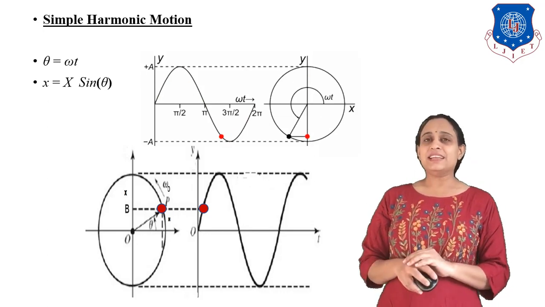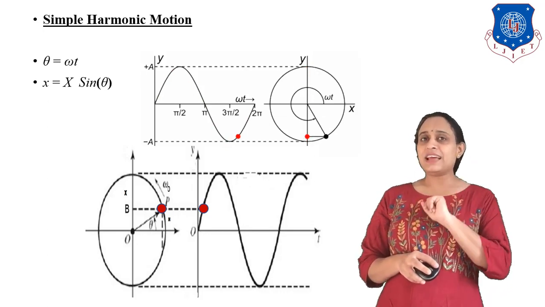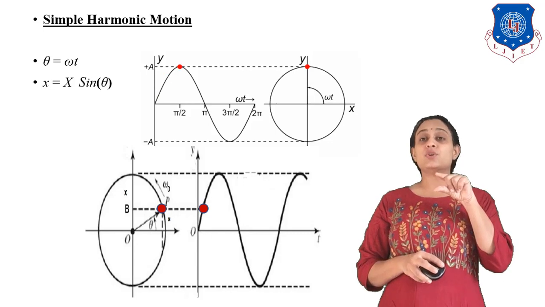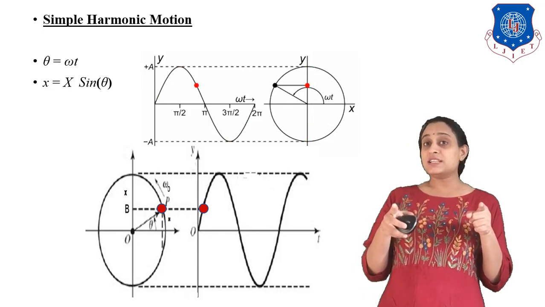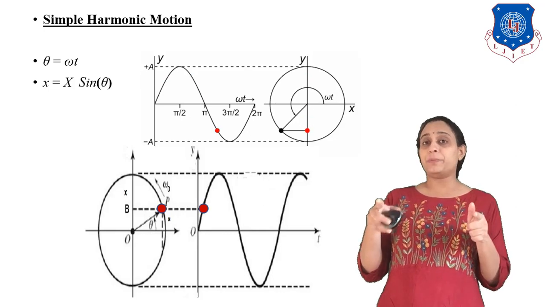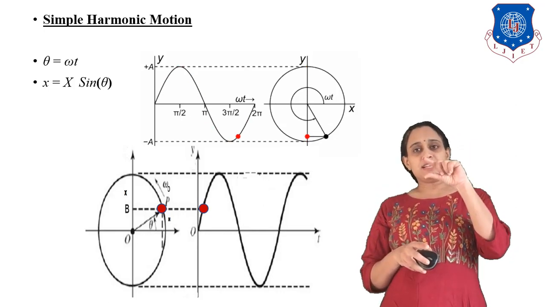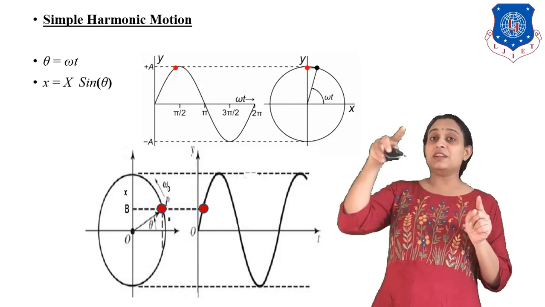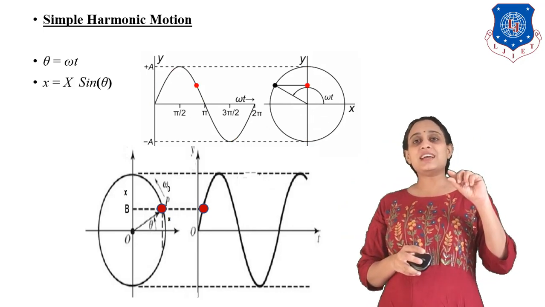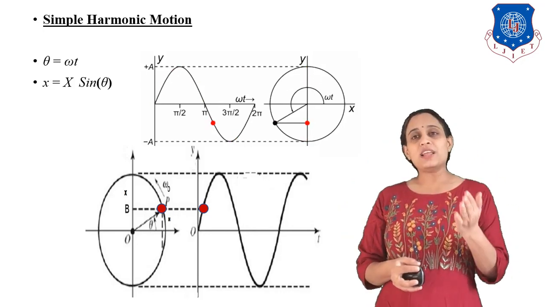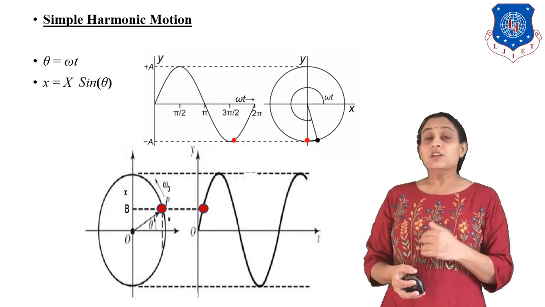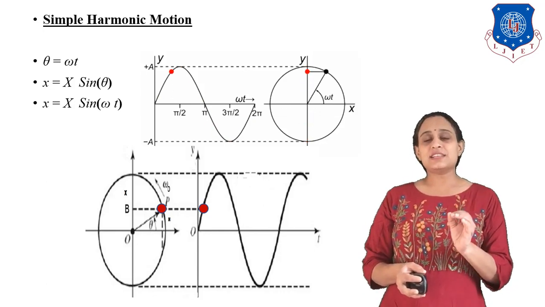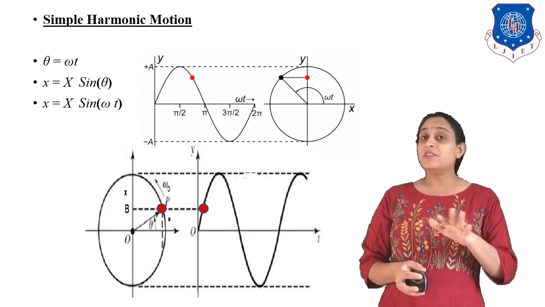Now let us draw the triangle. We can see the vertical distance as small x, which is known as the displacement. The constant distance from O to P is capital X. So this vertical distance is small x, and the constant distance, the hypotenuse, represents capital X. So what is the theta angle? We can easily understand small x is equal to capital X sine theta. Now, as we have written that theta is equal to omega t, we can easily write x is equal to capital X sine omega t.